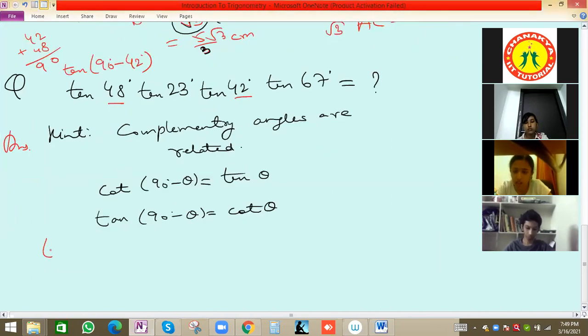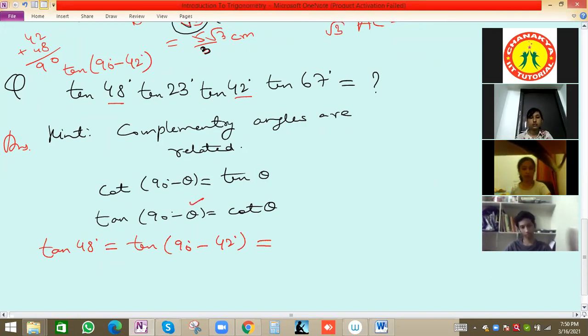So see, tan 48 we will write as tan of 90 minus 42, because 90 minus 42 will be 48, and we have the understanding tan 90 minus theta is cot theta. Theta is 42 here. So tan 90 minus theta will be cot theta, cot 42. Perfect.